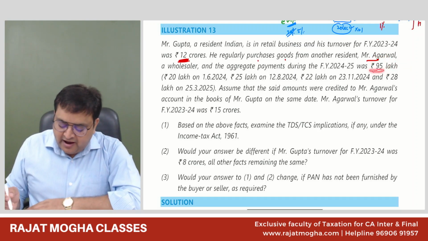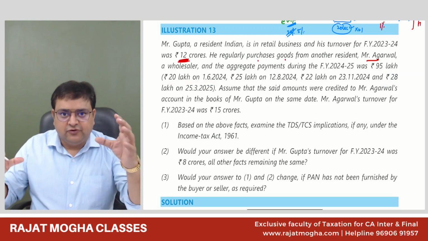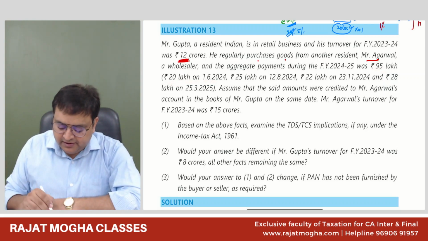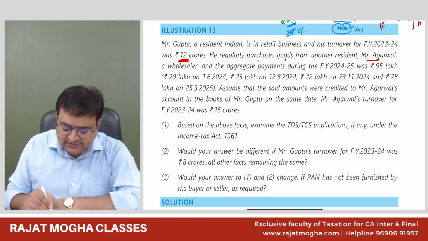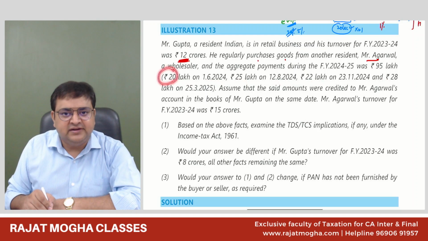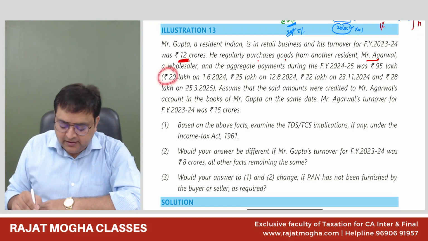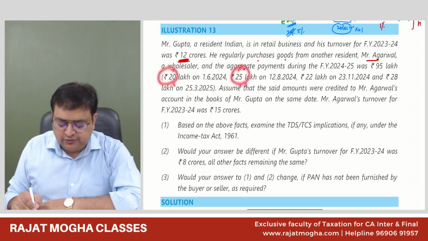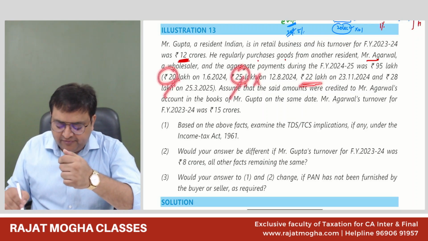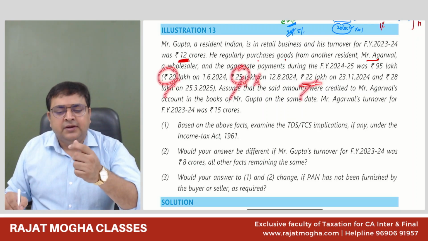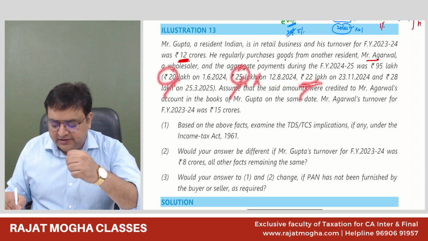So 95 lakh, how we have made it, they have given the details also, that how this 95 came up. So 20 lakh, we have made the payment on this date, 25 lakh on this date, 22 here, 28 here. So obviously here we will not deduct any TDS because it is less than 50. Here also 20 plus 25 is 45. Here also we will not deduct the TDS. Here, yes, now it is going beyond 50, because it is 20 plus 25 plus 22. So add them up and in excess of 50 deduct the TDS.